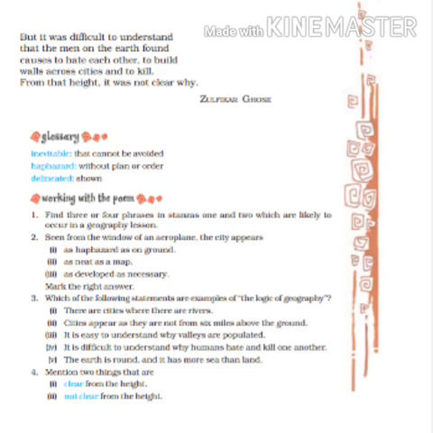What is not clear from the height? What is it that he doesn't understand from the height? He doesn't understand the mystery behind the hatred among human beings. Why these human beings have reasons to hate each other and to kill each other. And why they want to build walls across the cities, why they want to set up boundaries, why they want to build up fences. These are all the things which are unclear for our poet.